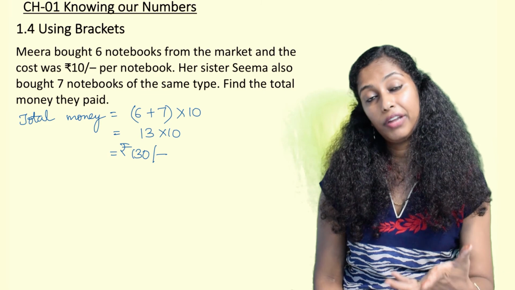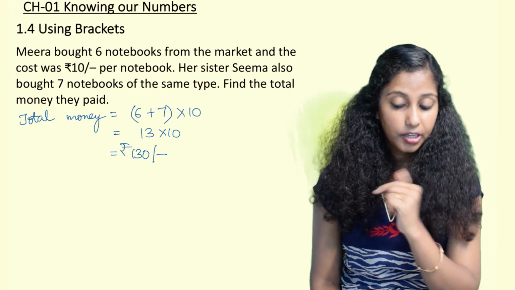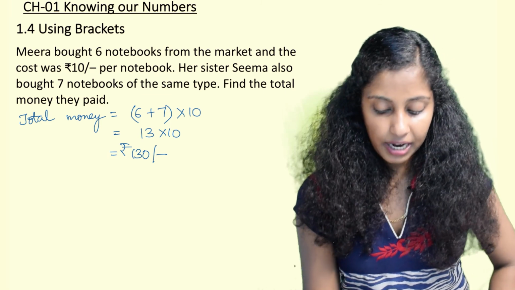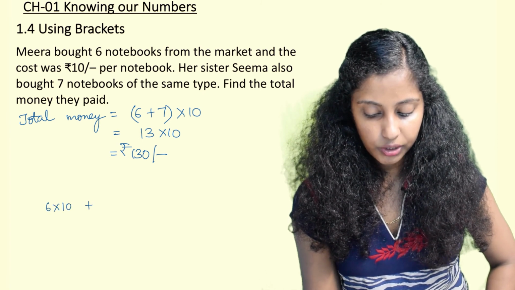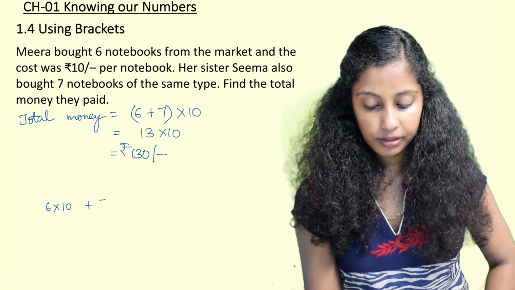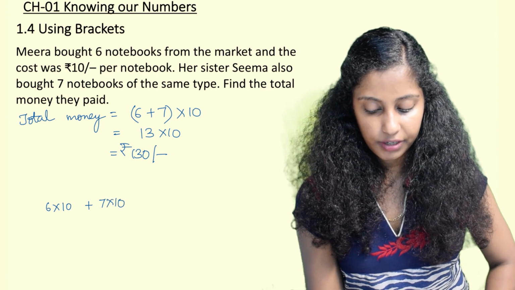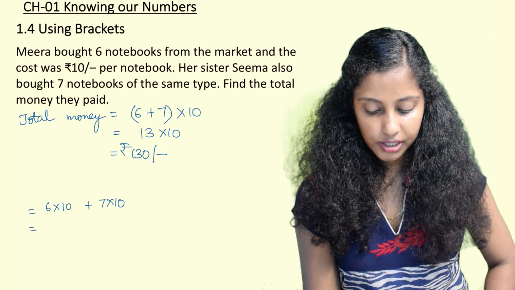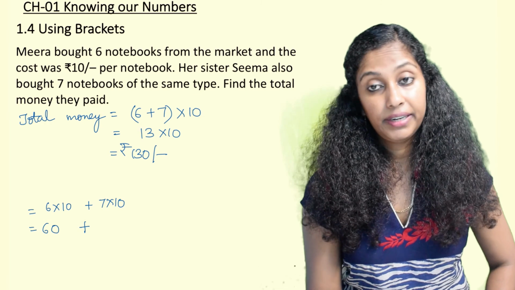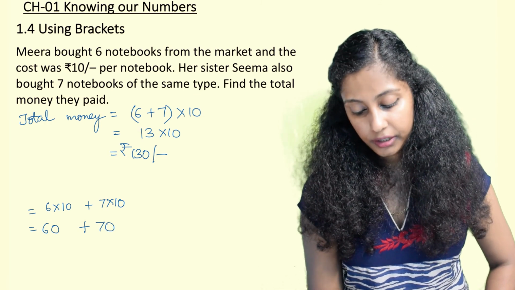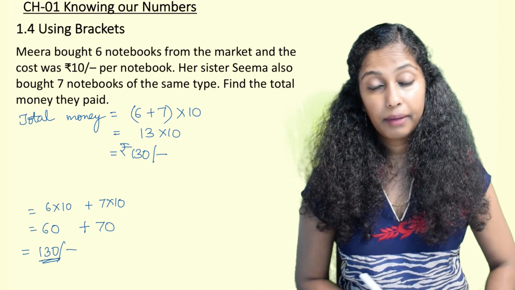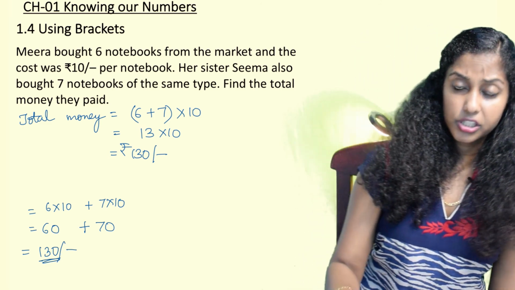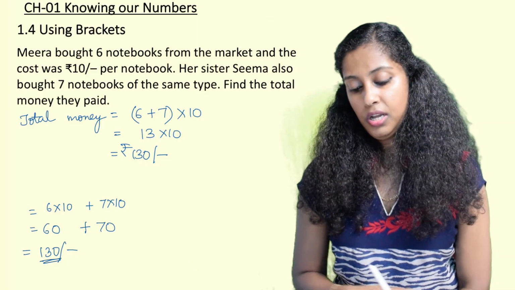This is one way of doing it, which is a smart and intelligent way. Apart from that, they could have done 6 bought by Meera, 6 into 10, and then the 7 notebooks bought by Seema, 7 into 10. So 6 tens give 60, plus 7 tens give 70. Then when we add both, we get the same thing. This is how brackets are used.